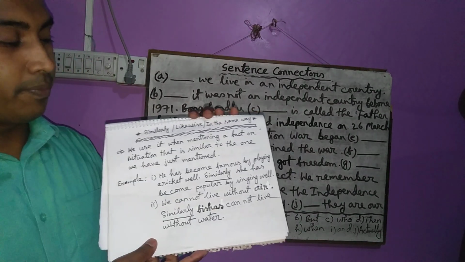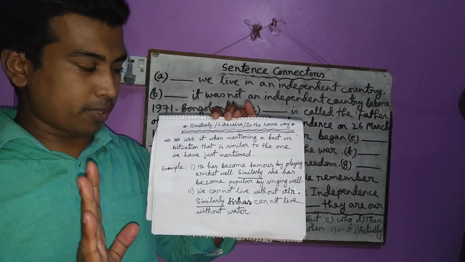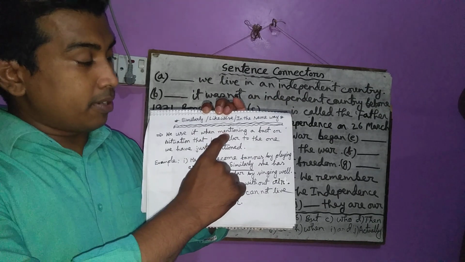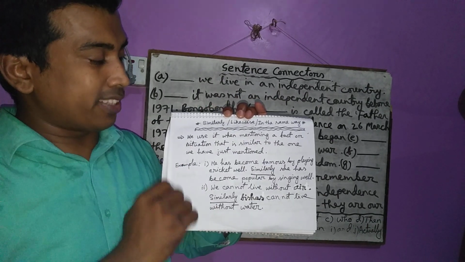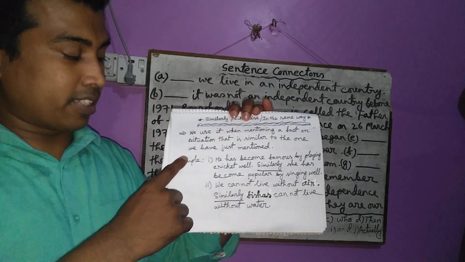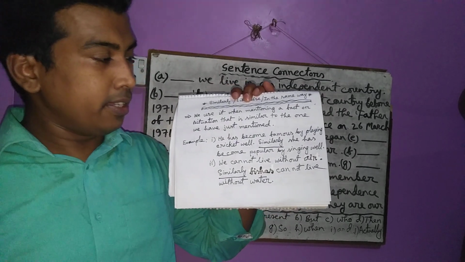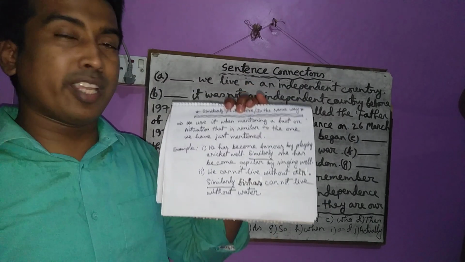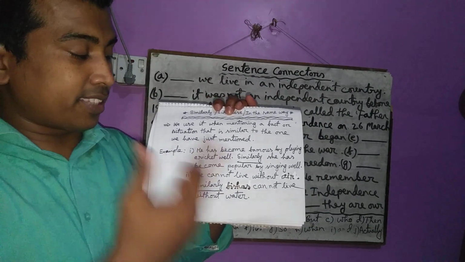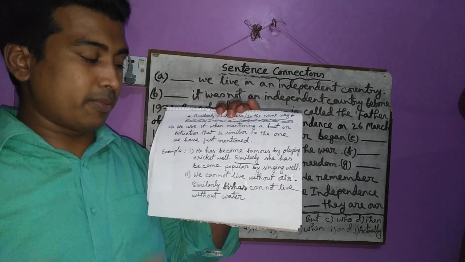I have written something here. Look at here. Instead of similarly, you can write likewise, in the same way, no problem. It means similarly. We use it when mentioning a fact or situation that is similar to the one we have just mentioned. For example, he has become famous by playing cricket well. Similarly, she has become popular by singing well. That means the first one has become famous by playing cricket and the second one has become popular by singing well. That means similar case actually. That's why you have to write similarly.